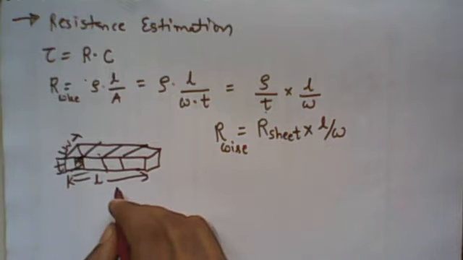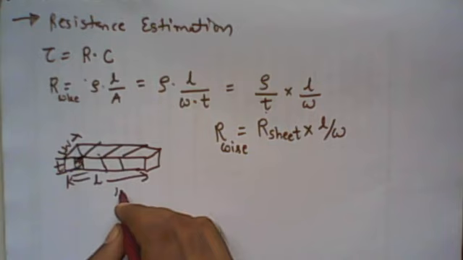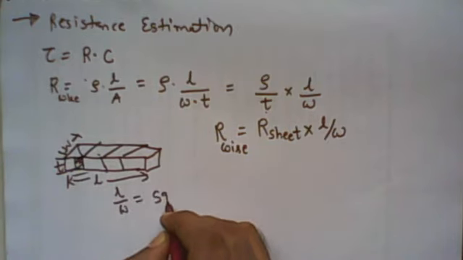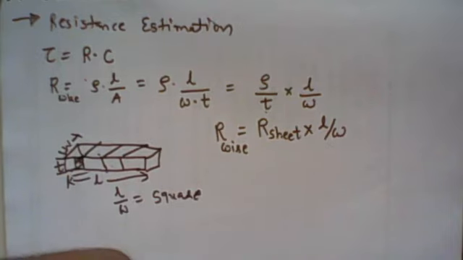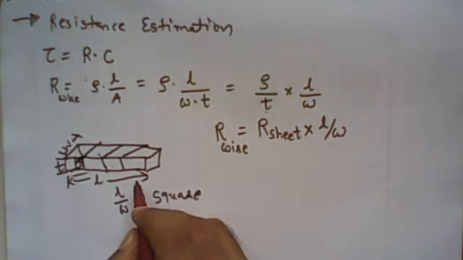When we keep the length and divide this length by W, we get the number of squares.